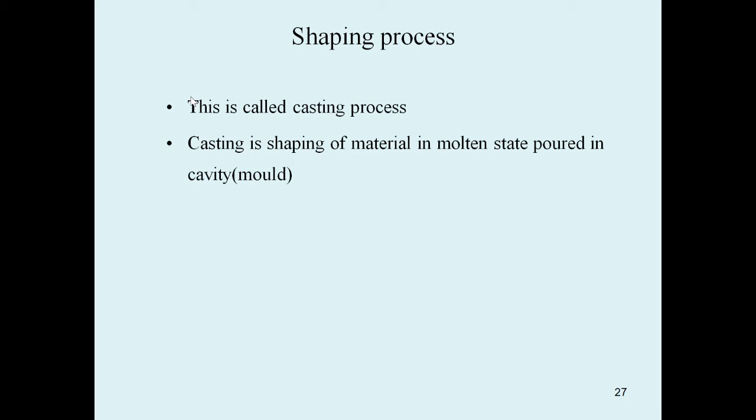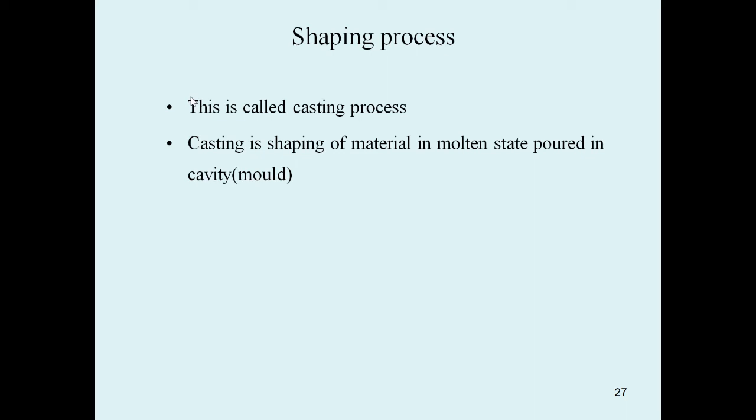So what happens in casting? In casting, the raw material is heated up to the molten state.